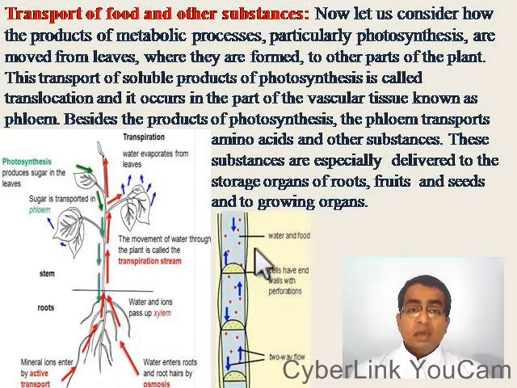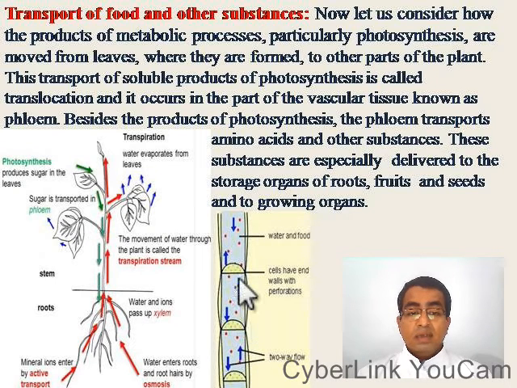Besides the products of photosynthesis, the phloem also transports amino acids and other substances. These substances are especially delivered to the storage organs of roots, fruits and seeds, and the growing organs. So, from the leaves, the photosynthesis products are translocated to roots, fruits, and seeds, and growing organs. Here you can see this green arrow indicates the translocation.